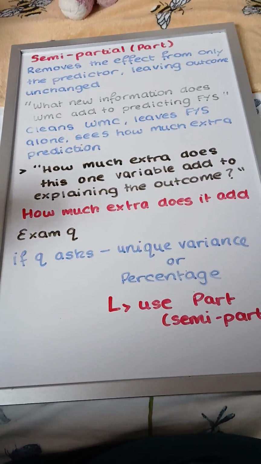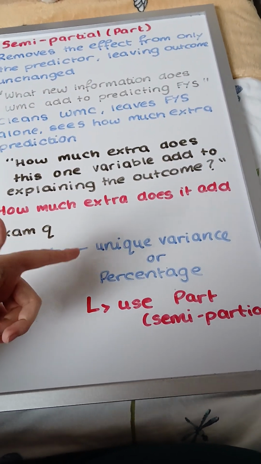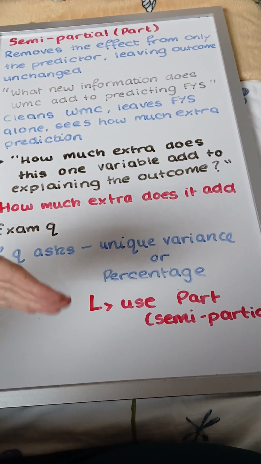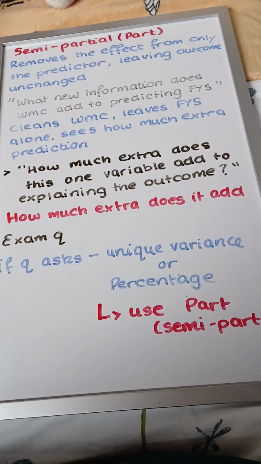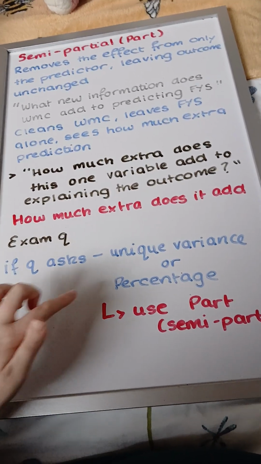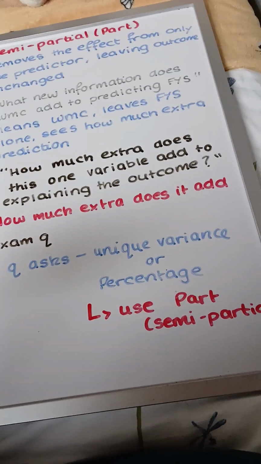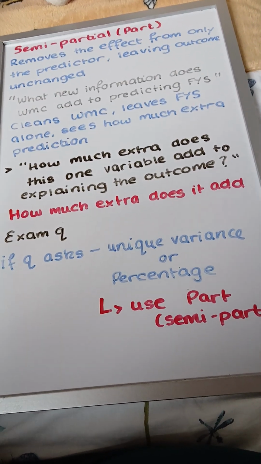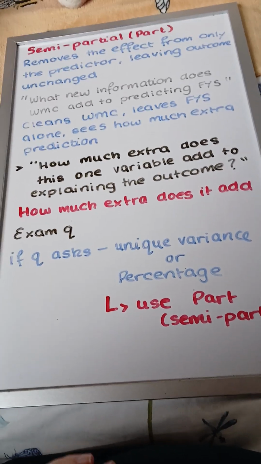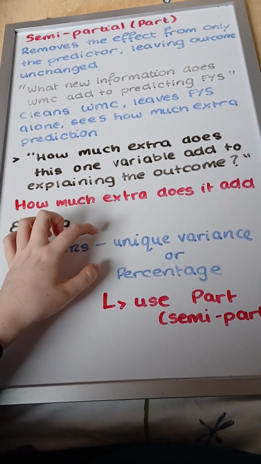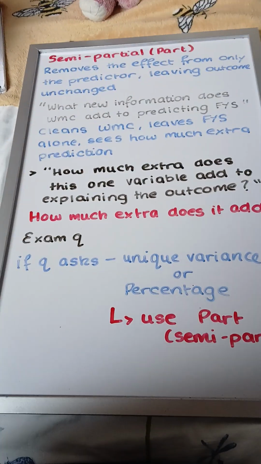So in an exam context, if the question asks for unique variance, being the separate and independent addition of one variable, or percentage explained. So a lot of the time the question will ask, what percentage of variance does working memory capacity add to predicting final year score? In that context, if it uses any of these phrases, use part or semi-partial.